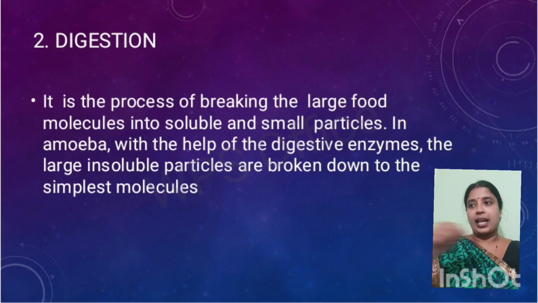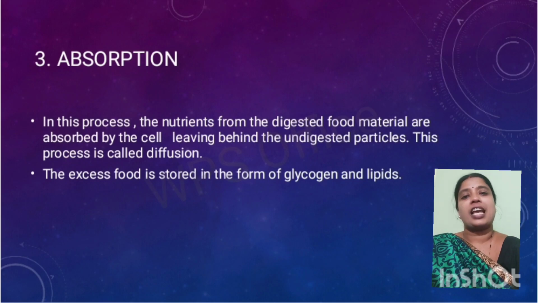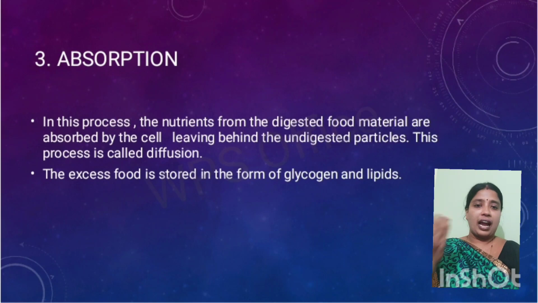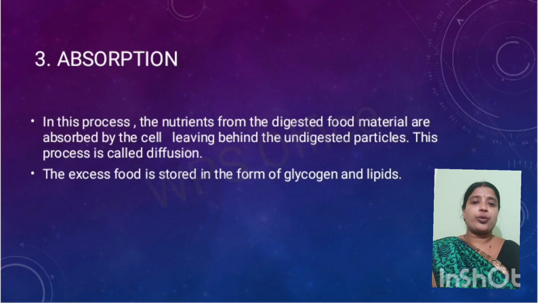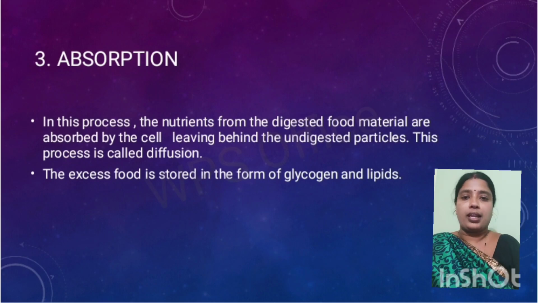Then the next step of nutrition in amoeba is absorption. After ingestion, the food is digested, and the larger molecules are broken down into smaller molecules. Whatever nutrients those molecules had will be absorbed by the cell, and all the undigested particles will be left over.